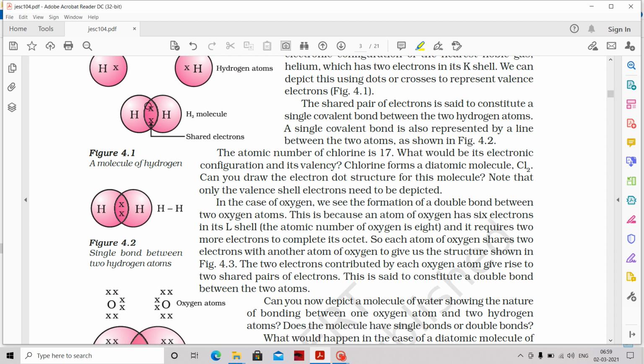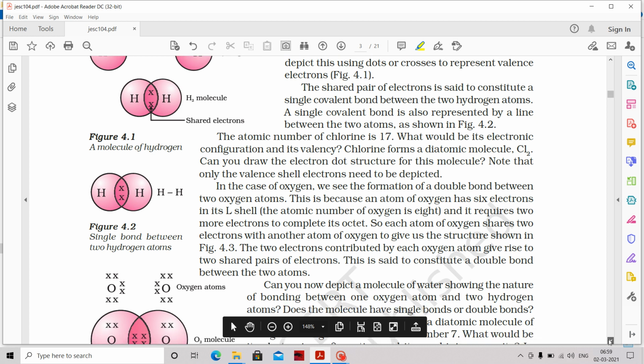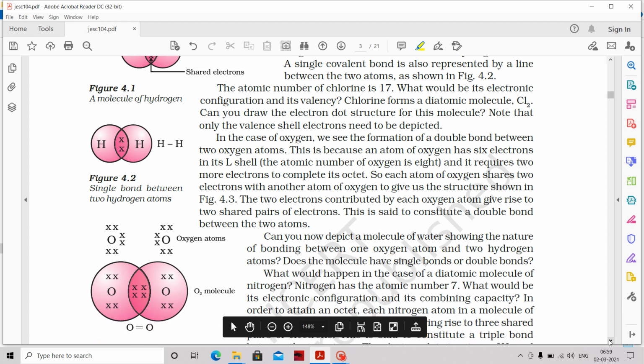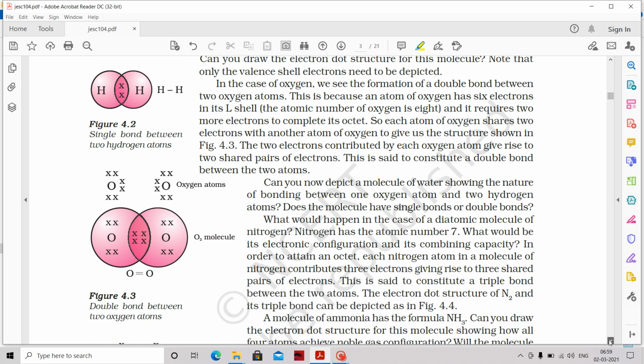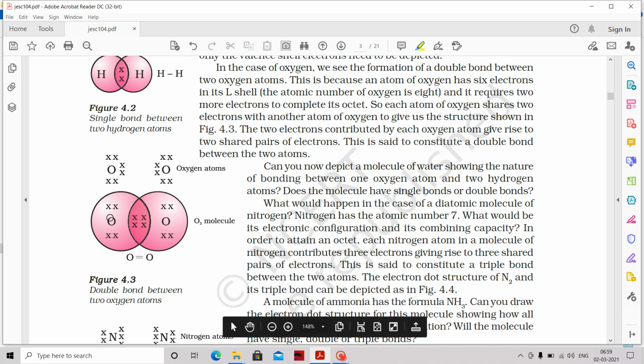So a covalent bond forms because of a shared pair of electrons. Hydrogen can form like this, an H-H molecule of hydrogen, with a single bond between two hydrogens. Similarly, here you can see oxygen. The atomic number of oxygen is 8, correct?